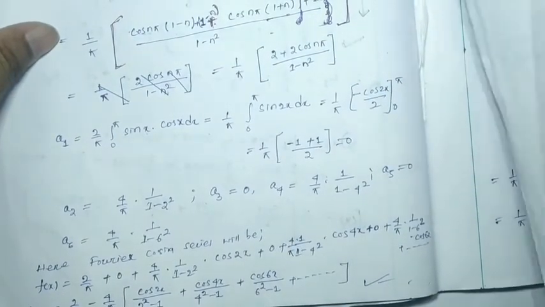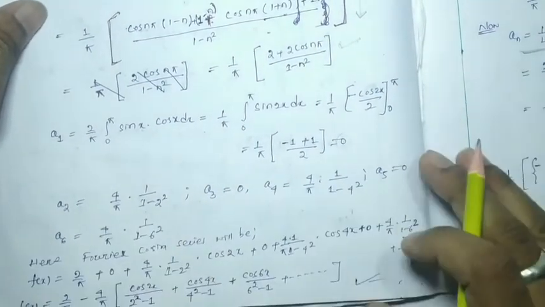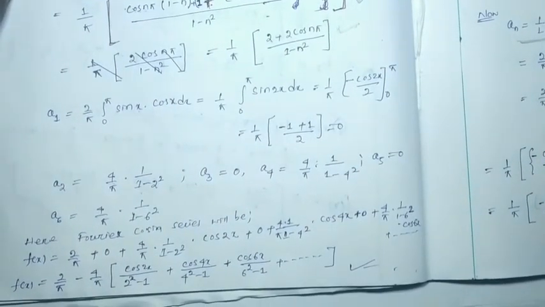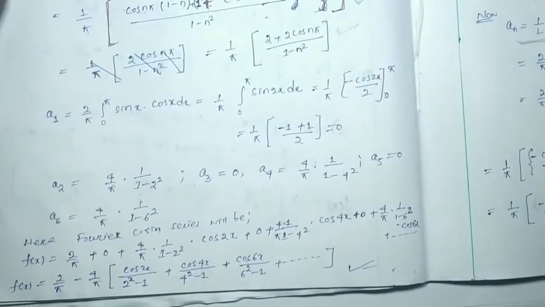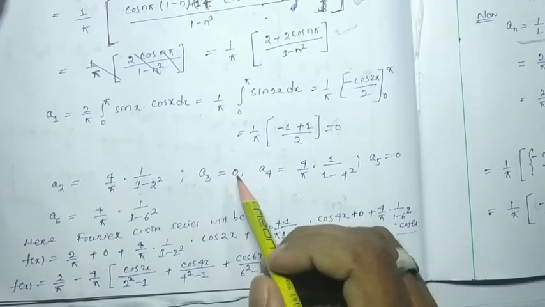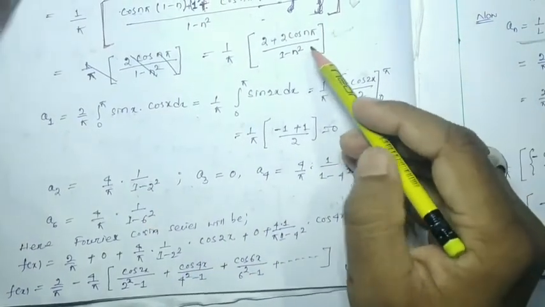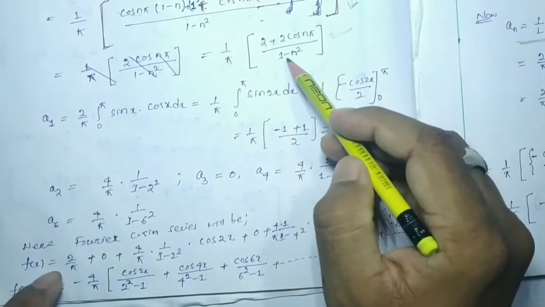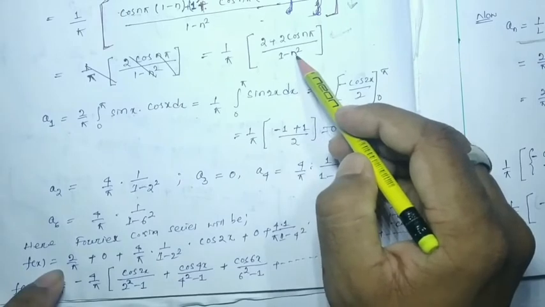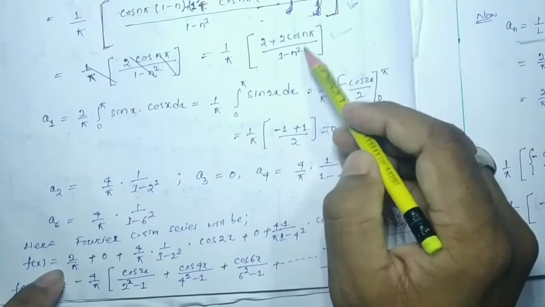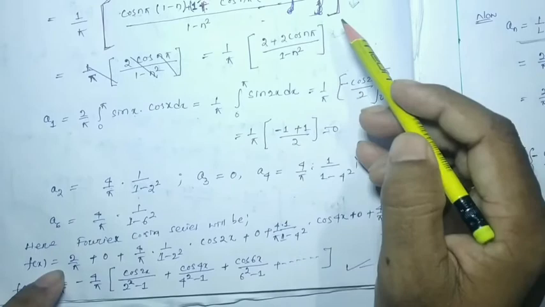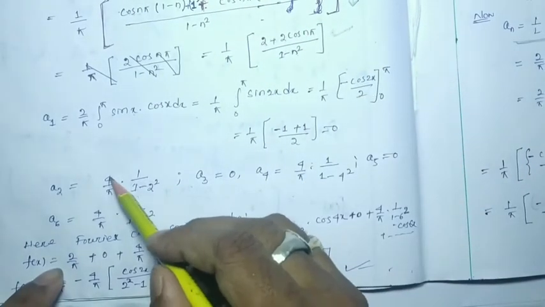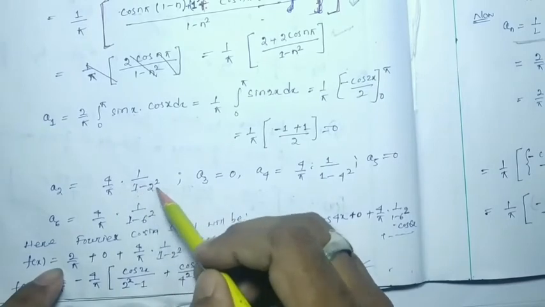Okay. Now a2. Put the value of 2 over here. So if I put 2, it will be cos 2 pi whole divided by 1 minus n square, 1 minus 2 square. Cos 2 pi is how much? 1. So 2 plus 2 will be 4. So it will be 4 by pi into 1 by 1 minus 2 square.